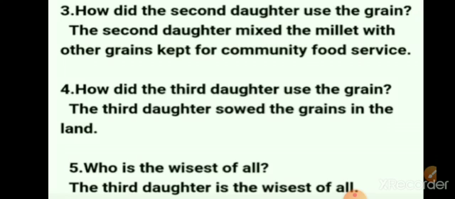Fourth question. How did the third daughter use the grain? The third daughter sowed the grains in the land. Fifth question. Who is the wisest of all? The third daughter is the wisest of all.